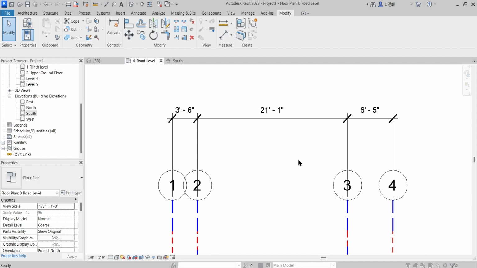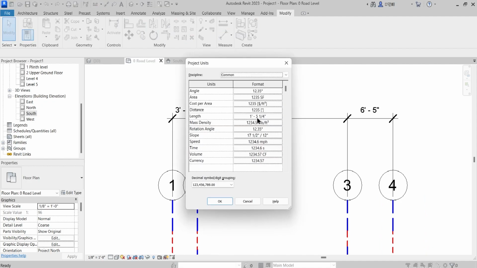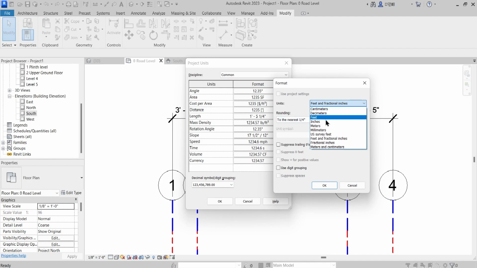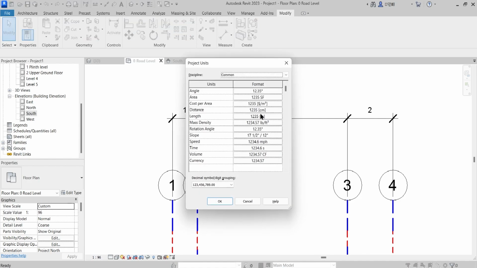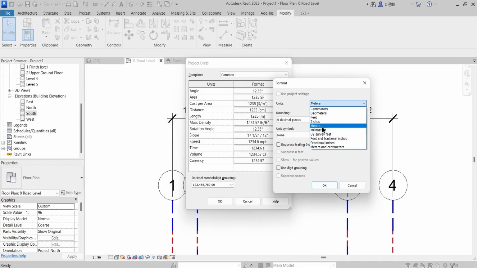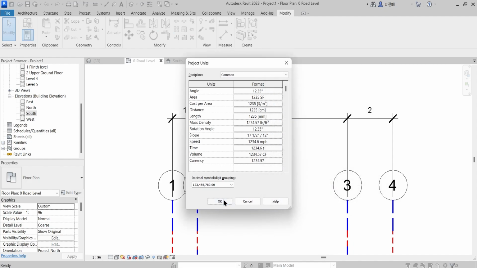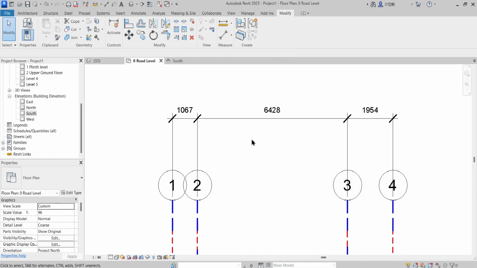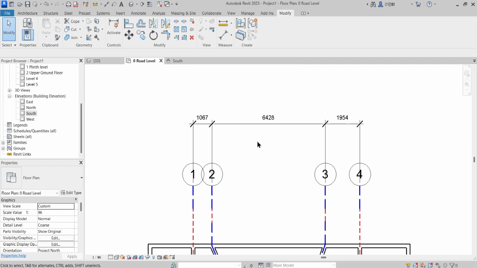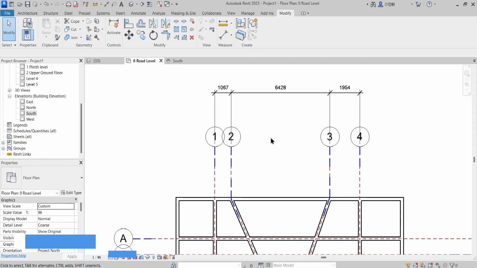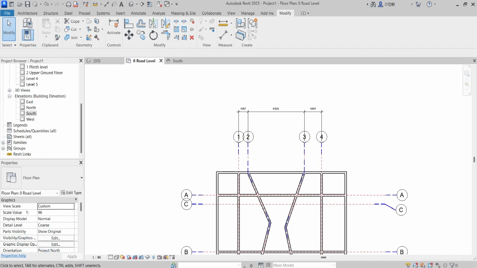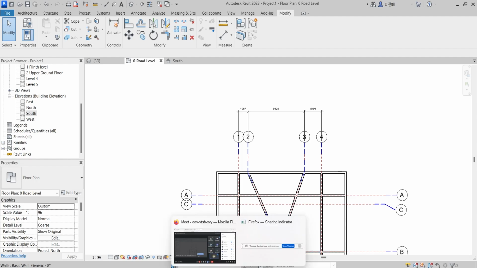If you just press UN, and for length you go to meters and click OK, these dimensions will get converted into meters. If I say millimeters, that will convert to millimeters. You can switch between imperial to metric and metric to imperial anytime while working with Revit, so that is not an issue. Fine.